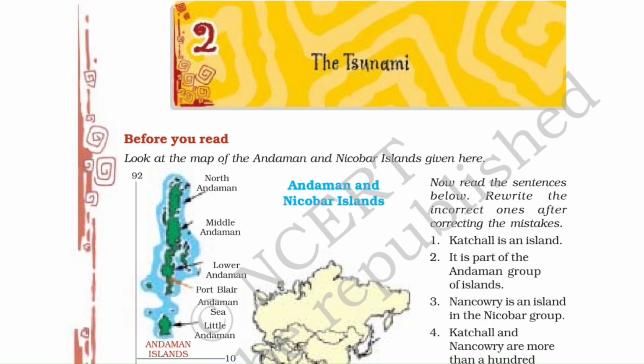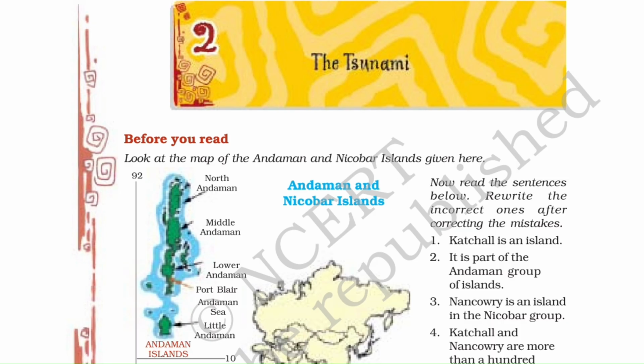Then we'll also be talking about a 13-year-old, Meghna, and how she suffered from all this and saved herself by holding a wooden door. Then fourth is the story of Almar's Javed family. We will also be going through it, and also the story of Tilly Smith. Now, before starting the chapter, let's do the before you read section.